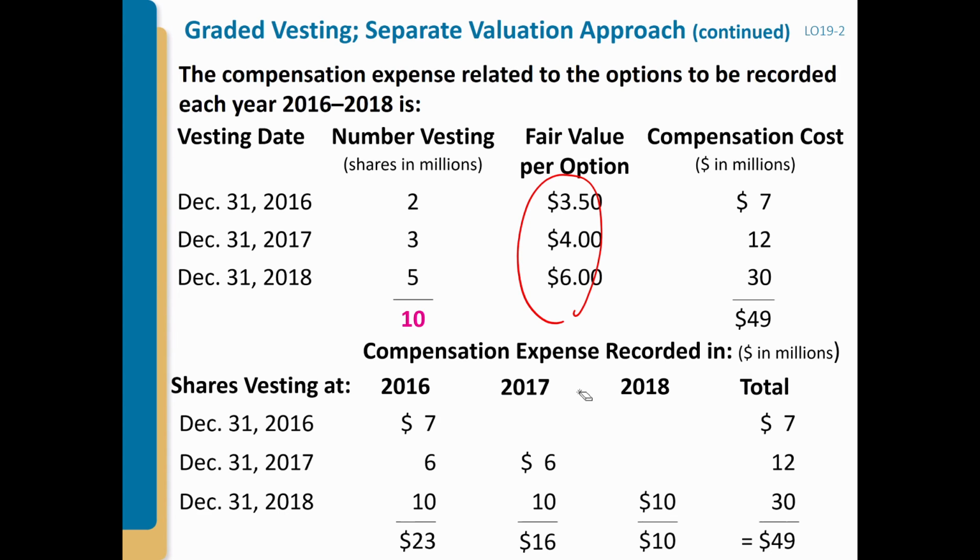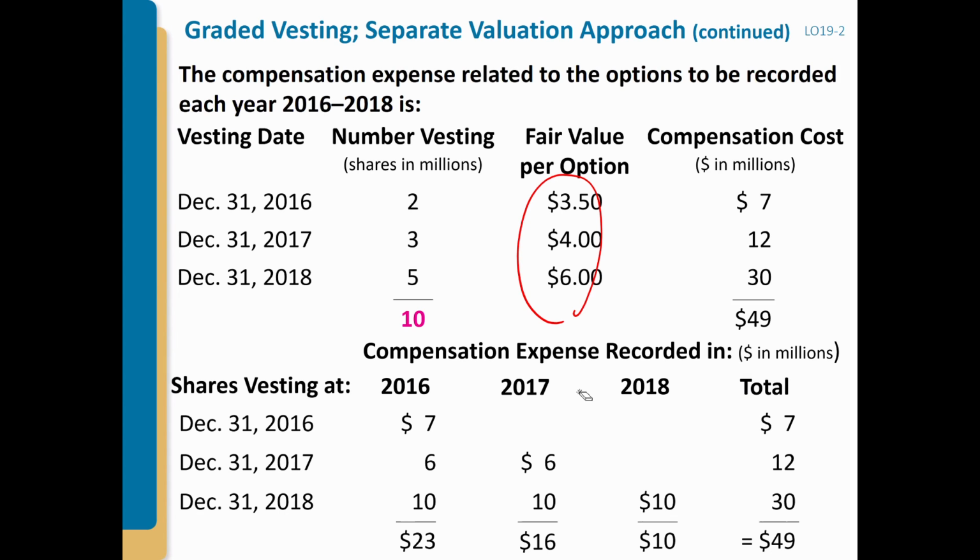Any other question? Will there be situations where the fair value of all the options will be a single amount, instead of having three different amounts? For this situation, no, this is what we normally do.